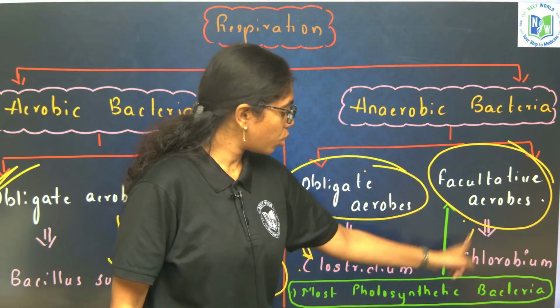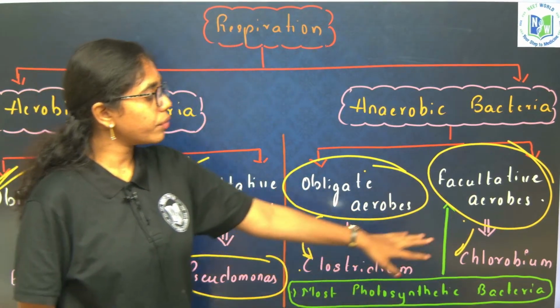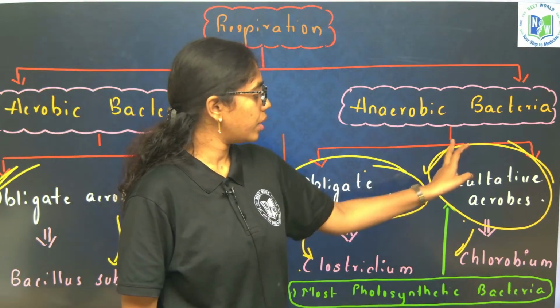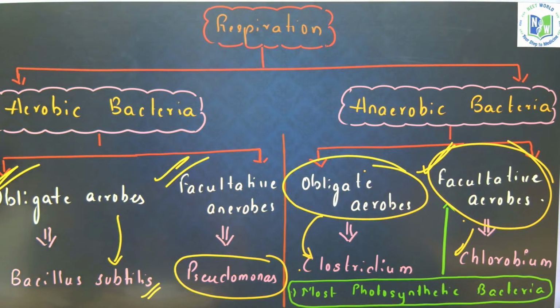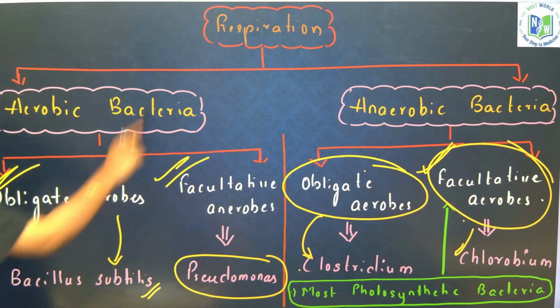Facultative aerobes means sometimes they act as aerobes in the presence of oxygen. Example includes Chlorobium. So most of the photosynthetic bacteria will act as what? Facultative anaerobes only. All the points are highlighted here. Understood, right? Any doubt anywhere? Yeah. Next.